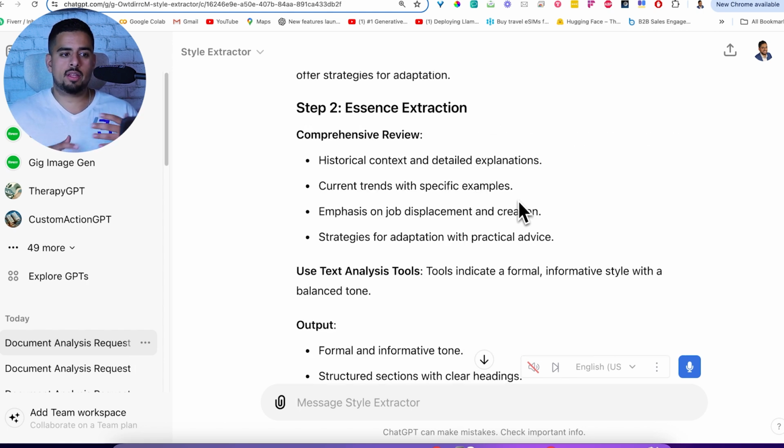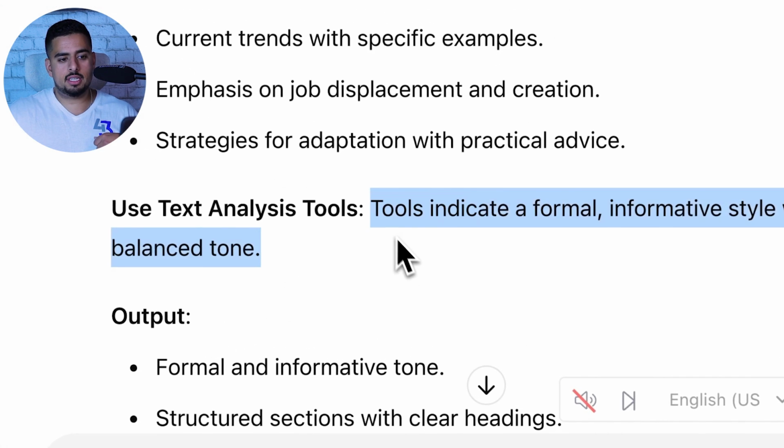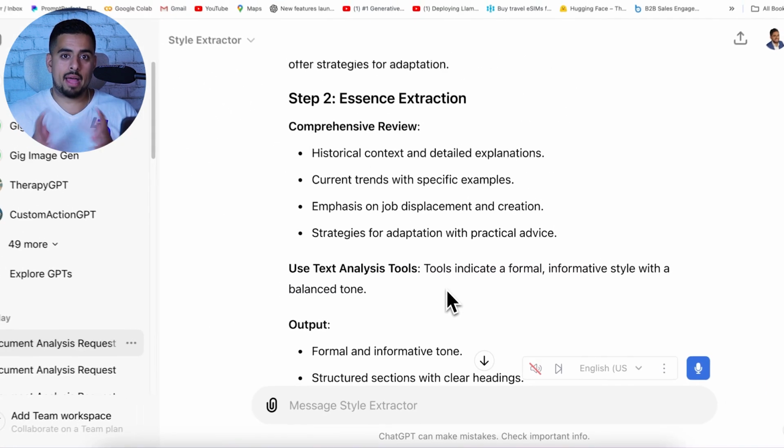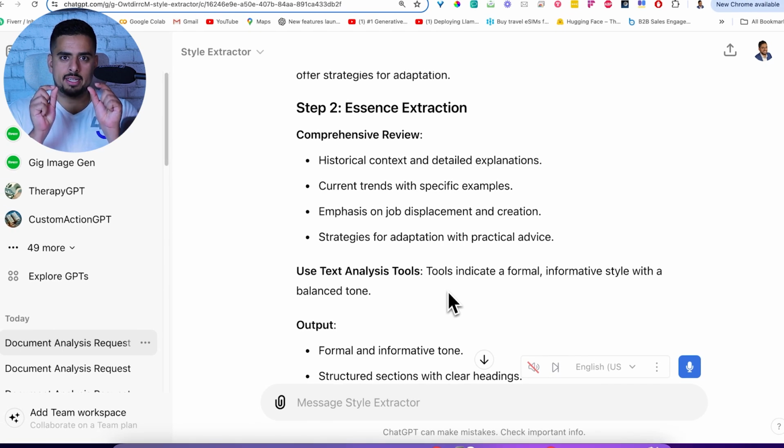For step 2, it went through and tried to do a review overall of the general essence of the document. So it talked about current trends, specific examples, emphasis on job displacement and creation, strategies for adaptation and practical advice. And then in here, you can see it says tools indicate a formal and informative style with a balanced tone. So these are the small different mechanisms that if you were writing the prompt yourself, you'd struggle a lot to come up with the words to even describe what that balance even looks like.